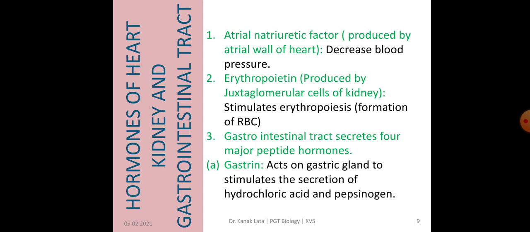Gastrointestinal tract secretes four major peptide hormones. They are gastrin, secretin, cholecystokinin and gastric inhibitory peptide. Gastrin acts on gastric glands to stimulate secretion of hydrochloric acid and pepsinogen.